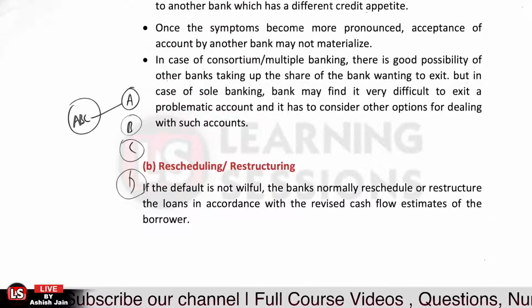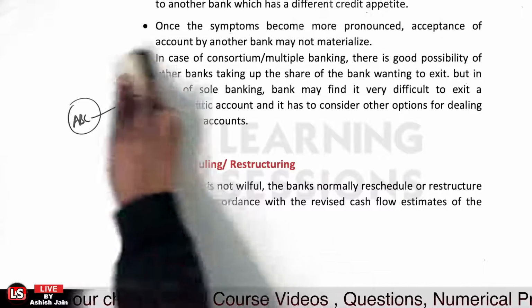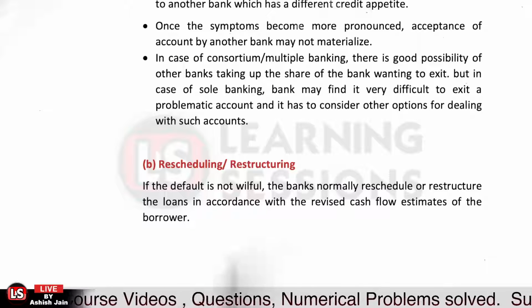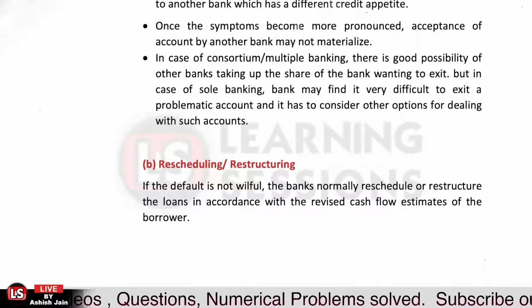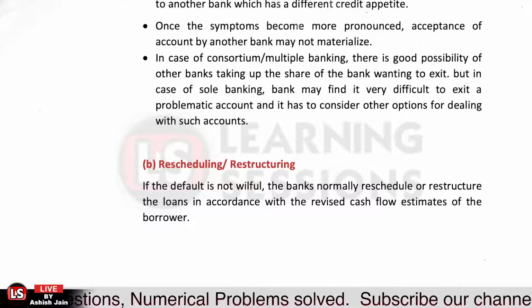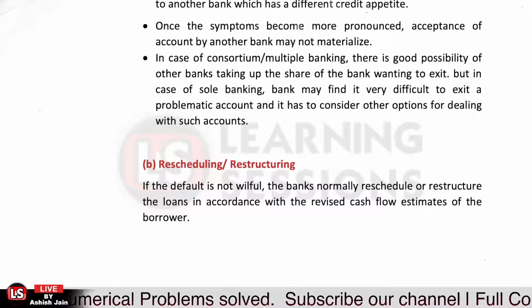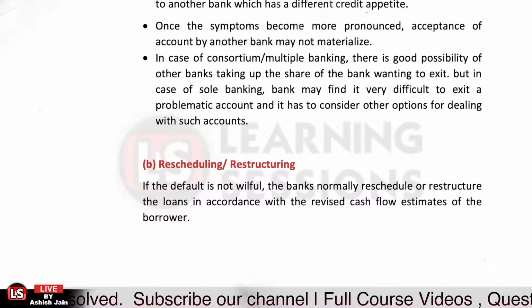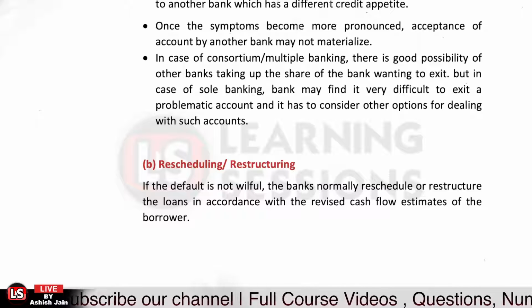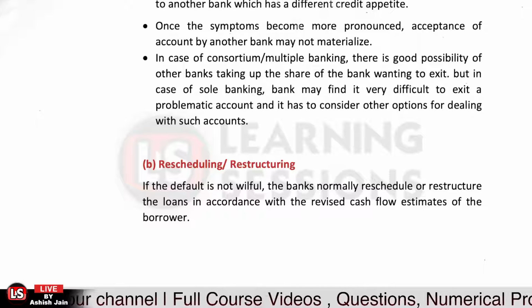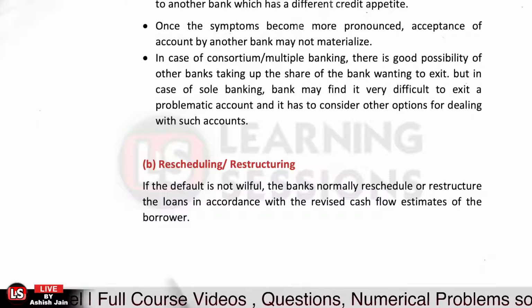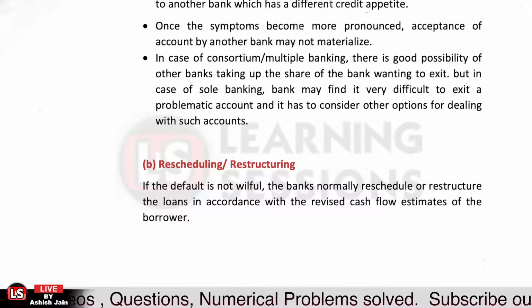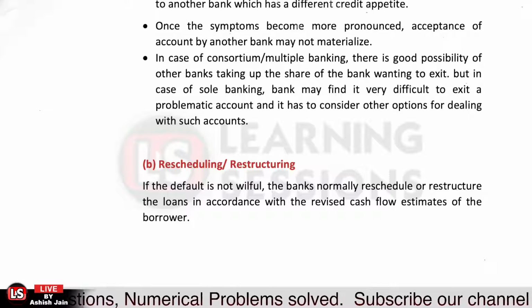The second one is related to rescheduling and restructuring. So when there is no willful default, and the default is there due to different conditions imposed by the society and economy itself, in that case the bank can go for rescheduling and restructuring. But there must also be a consent between the borrower and the lender to the latest terms and conditions available. Whatever the terms and conditions prevailing, there must be a common consent between those two, and further the bank can go for the rescheduling and restructuring of the account.